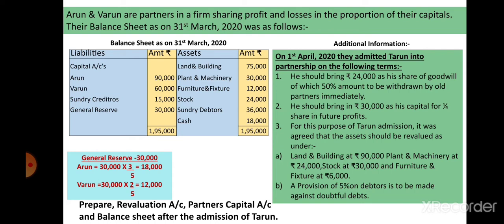Arun is equal to 30,000 into 3 upon 5, 5 6s are 30, means 6,000 into 3 is equal to 18,000. Varun is equal to 30,000 into 2 upon 5, 5 6s are 30, 6 into 2 means 12,000. Right?